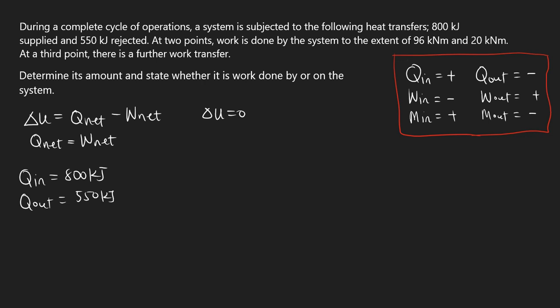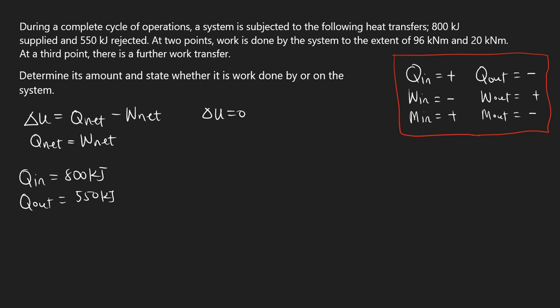And then at two points, work is done by the system, right? Work is done by the system to the extent of 96 kilonewton meter and 20 kilonewton meter. One thing you have to know here is that newton meter is the same as joule. So we have work done by the system, which is work output.